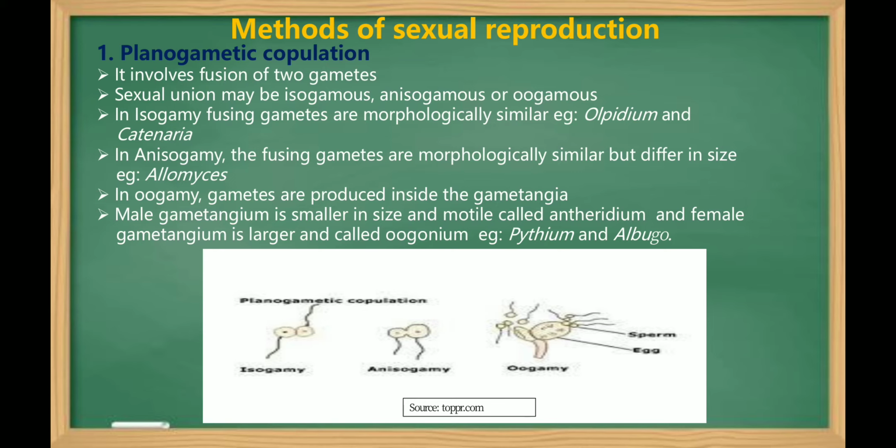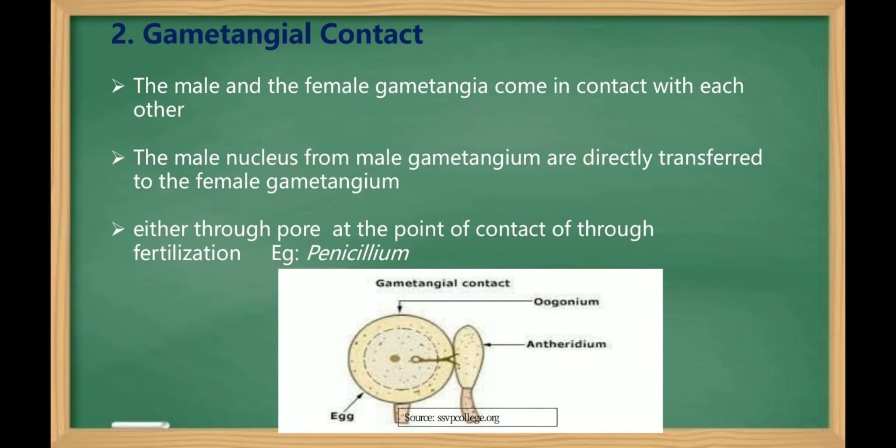Gametes are produced inside the gametangia. The male gametangium is smaller in size and motile, which is called the antheridium, and the female gametangium is larger in size and called the oogonium. Example, Pythium and Albugo. Second one is gametangial contact.